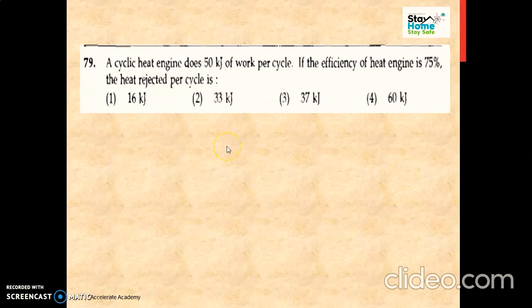Next is a simple example, depending on Carnot efficiency. Now we'll read the question: a cyclic heat engine does 50 kilojoule of work per cycle. If the efficiency of the heat engine is 75%, the heat rejected per cycle is.